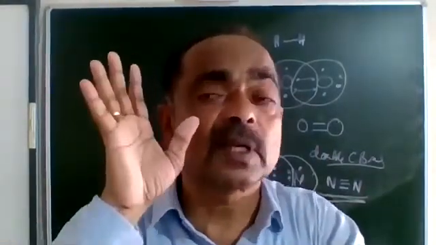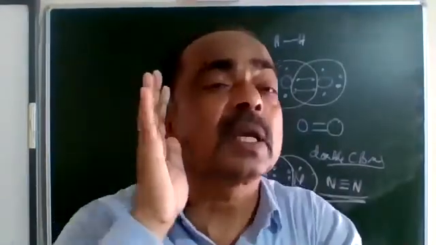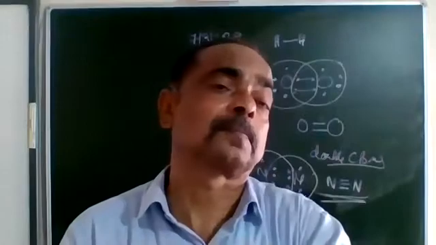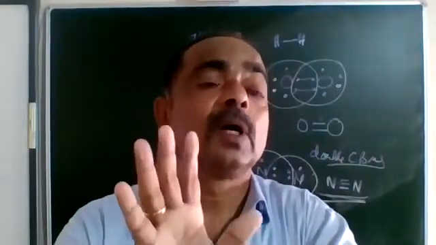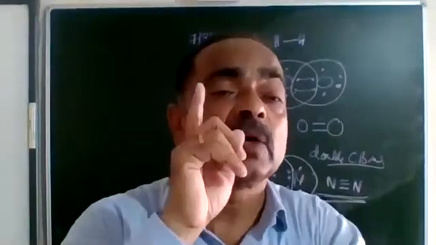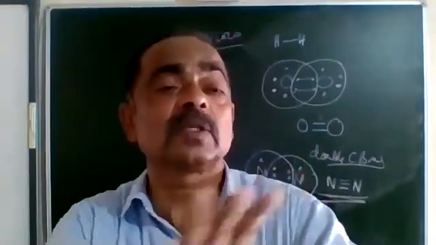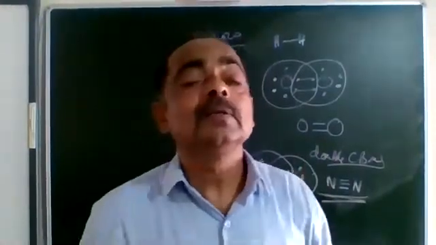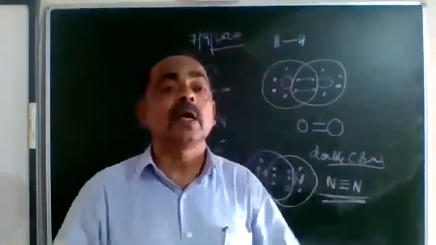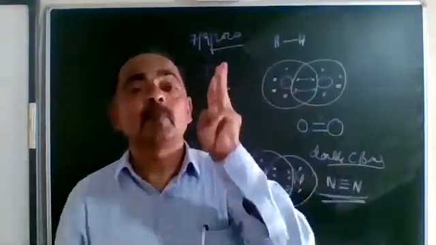The force of attraction between the atoms of a molecule, if electrons are shared to get the stable configuration, that is for covalent bond. One pair of electrons shared is a single covalent bond. Two pairs of electrons shared is a double covalent bond. Now there is a question which can be asked: how many covalent bonds are there in a nitrogen molecule? So the answer is one triple covalent bond.